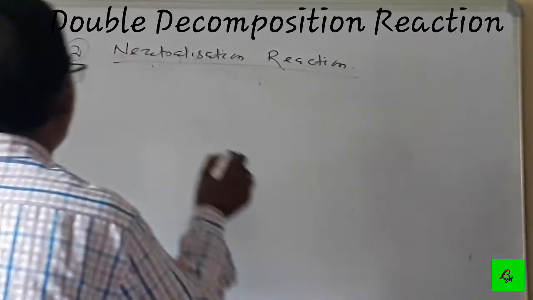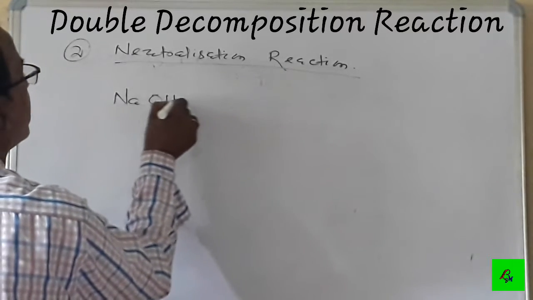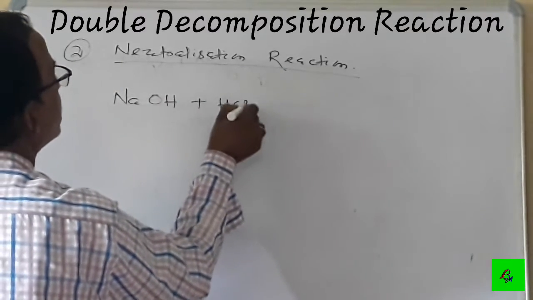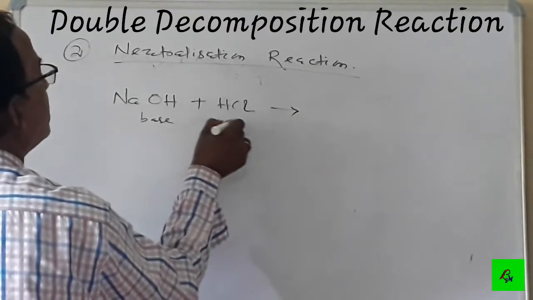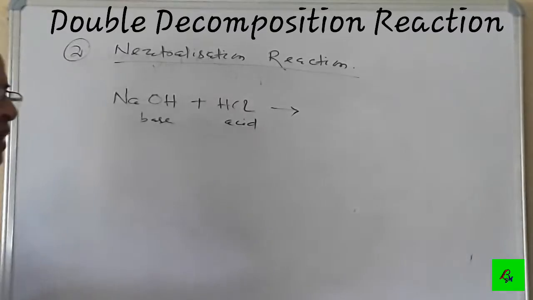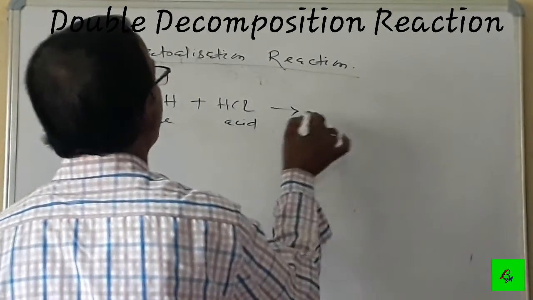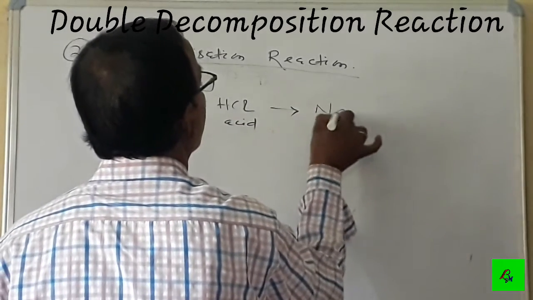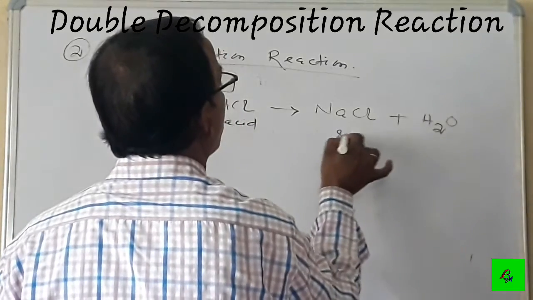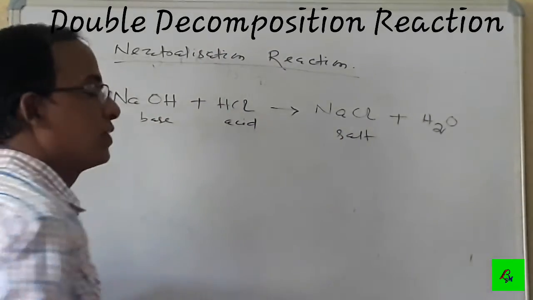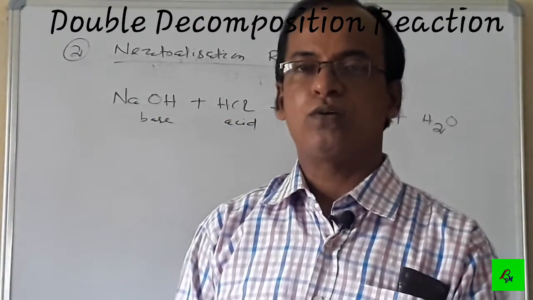So take some examples. Suppose sodium hydroxide is a base, plus HCl is added to it. HCl is the acid, and NaOH is the base. So when an acid reacts with a base in the aqueous state, that means in solution form, they form NaCl plus water. So acid gives salt plus water. This reaction is called neutralization reaction.